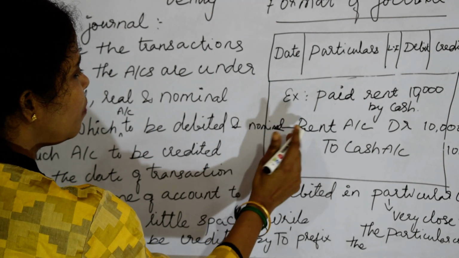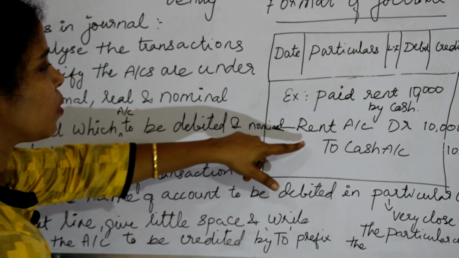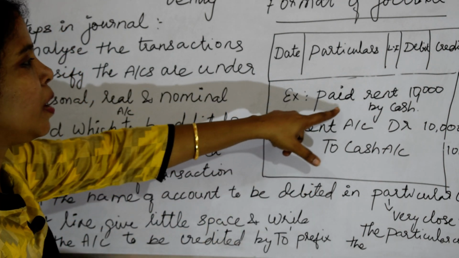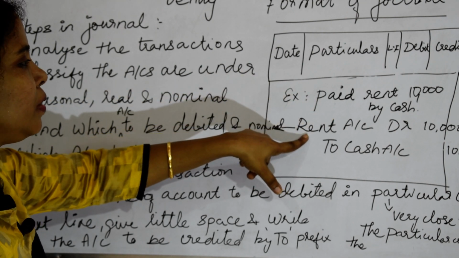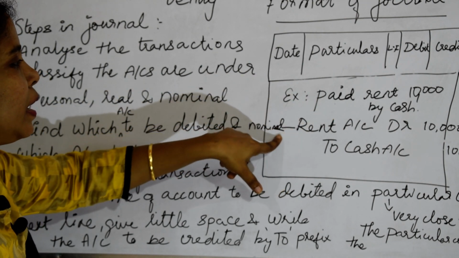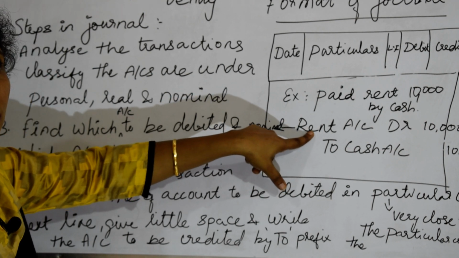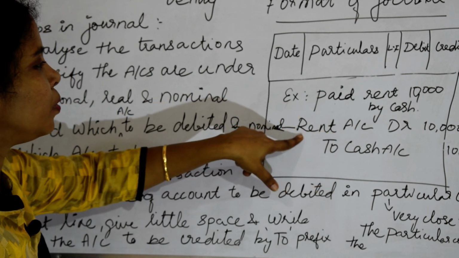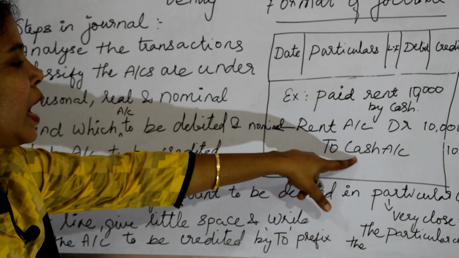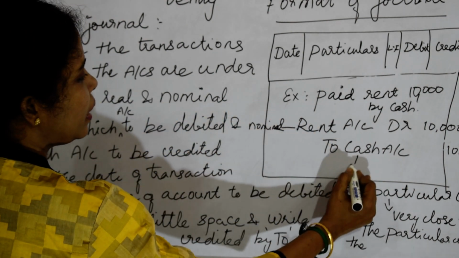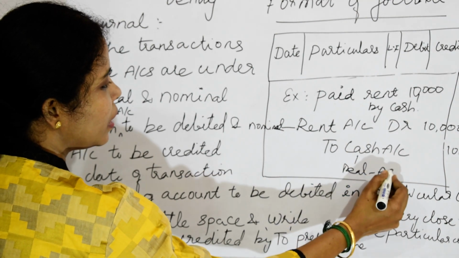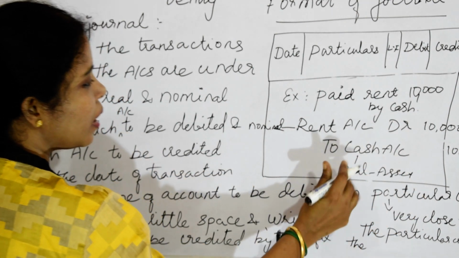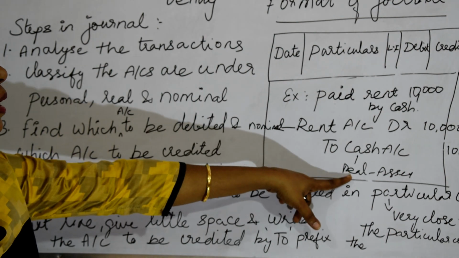Here we are debiting the rent account. Why are we debiting? Because we are paying the rent, so rent is the receiver. Rent is the nominal account, so we debit the nominal account first. Next, cash is a real account, because it is an asset. All assets come under the real account.